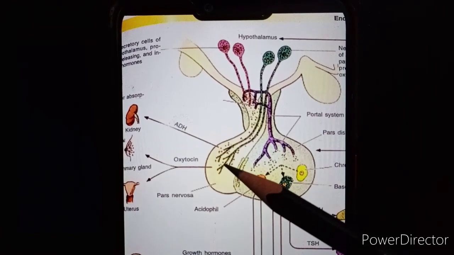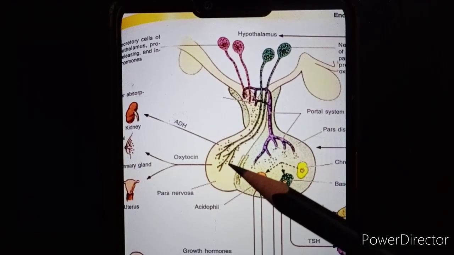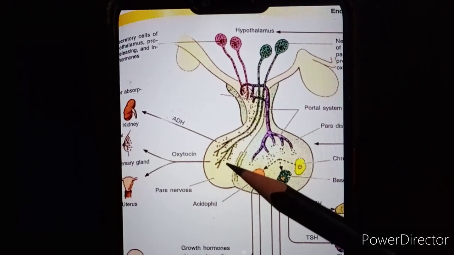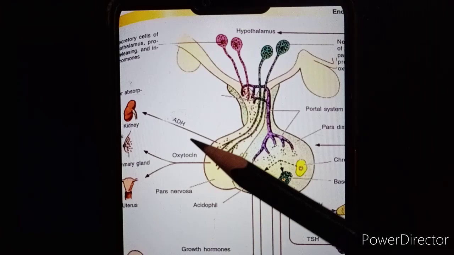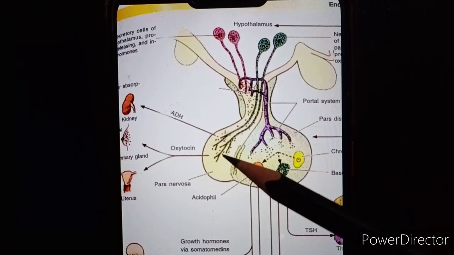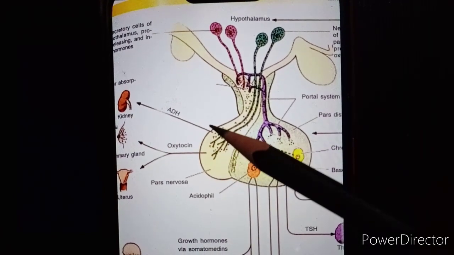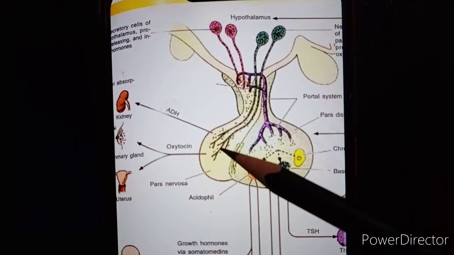There are two types of hormones that you see in the pars posterior: vasopressin, also called ADH, anti-diuretic hormone, and second one is oxytocin. Two types of hormone are present in the pars posterior.